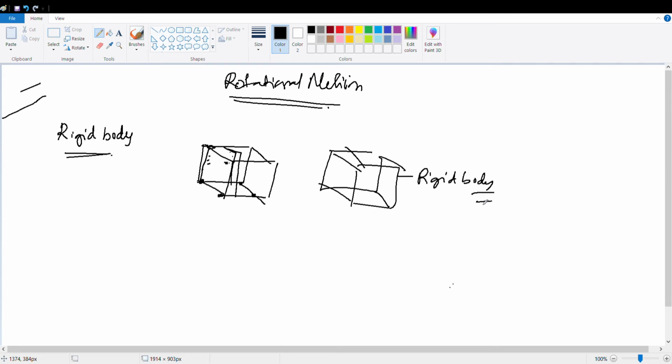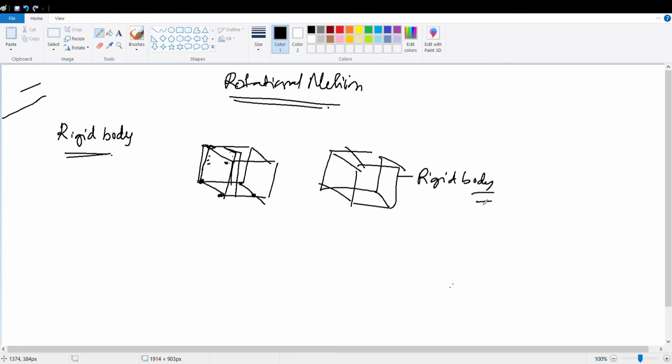Sir, can you repeat? When 2 points in a body have a constant distance between them, the body is said to be rigid body. Clear? Yes, sir.